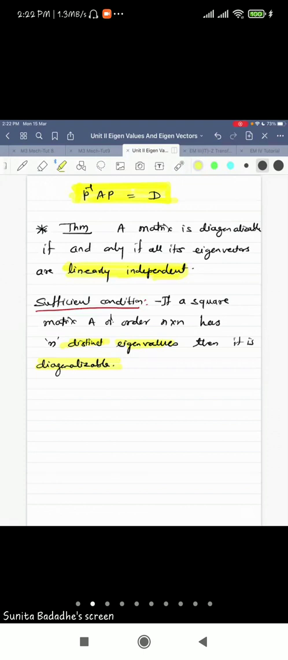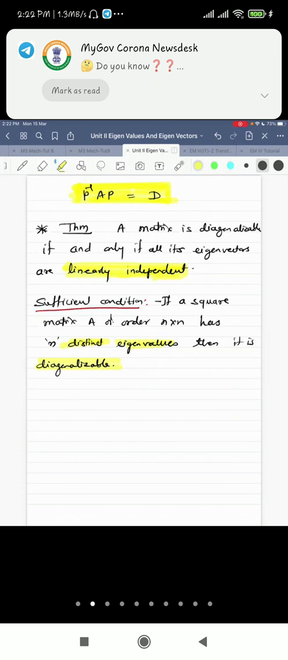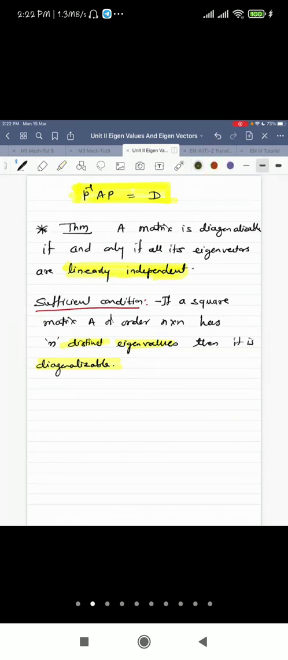One example I can give you for this explanation. If I give you the matrix A as the identity matrix, what are the eigenvalues of A? Can anybody tell me what are the eigenvalues of the identity matrix?